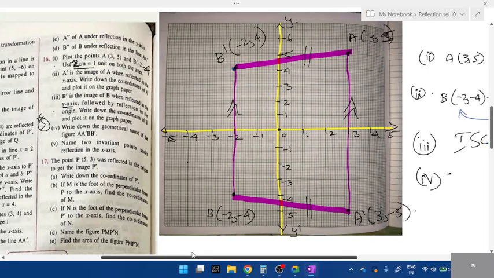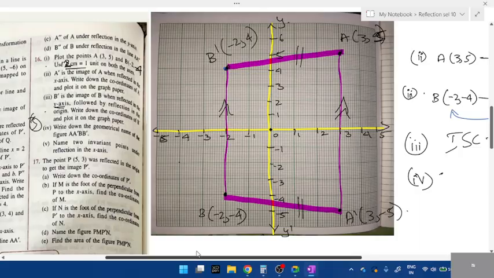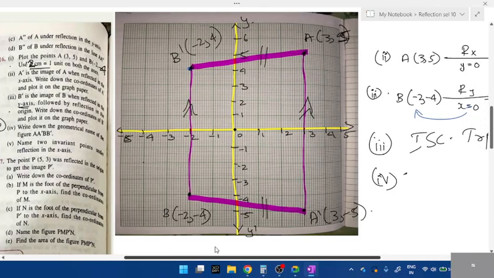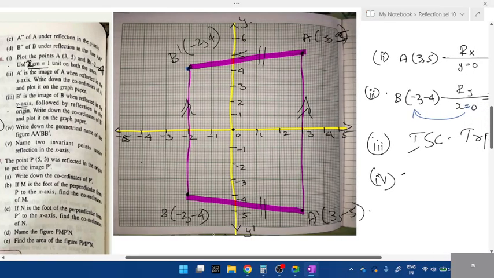Name two invariant points under the reflection in the x-axis. What do you mean by invariant? It doesn't change, right? Okay. Under reflection in the x-axis, name two invariant points. So in total we have 4 points. Name two invariant points under reflection in the x-axis.